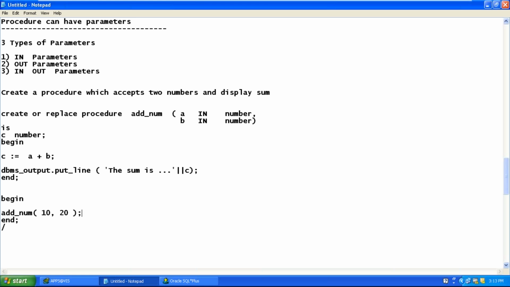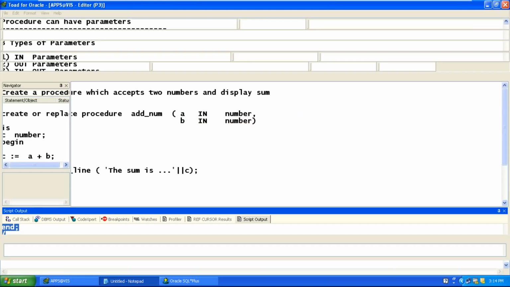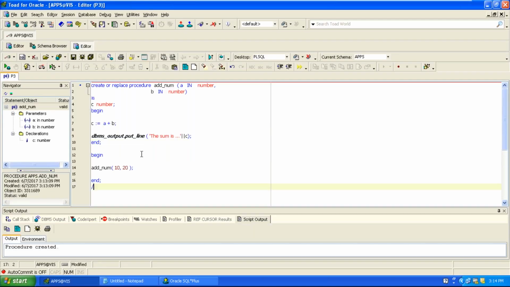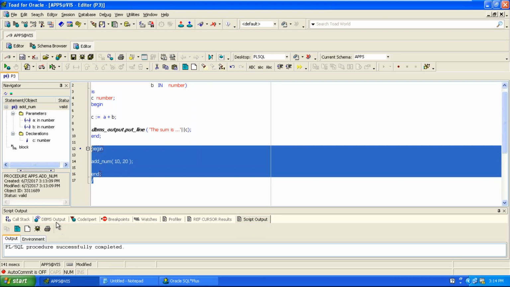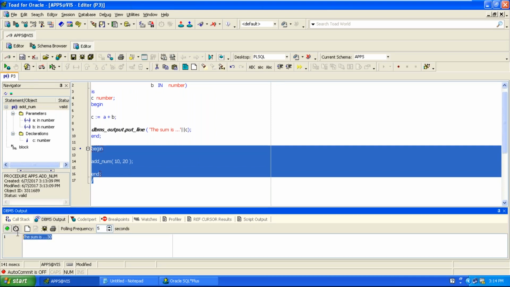Very, very important. If the procedure has parameters, you need to pass the values at the time of invoking. How many values are you passing? 10 and 20. Variable A will be initialized with 10. Variable B will be initialized with 20. Variable C becomes 30. The output is: the sum is 30. Where is the output? Go to DBMS output. What is the output you're getting? The sum is 30.